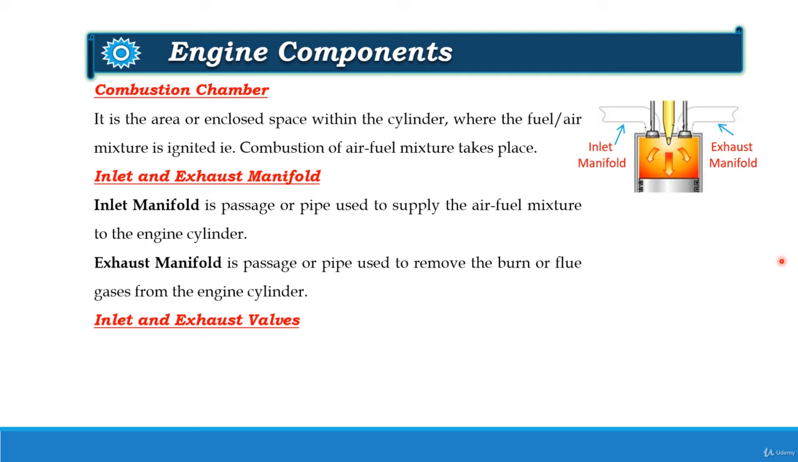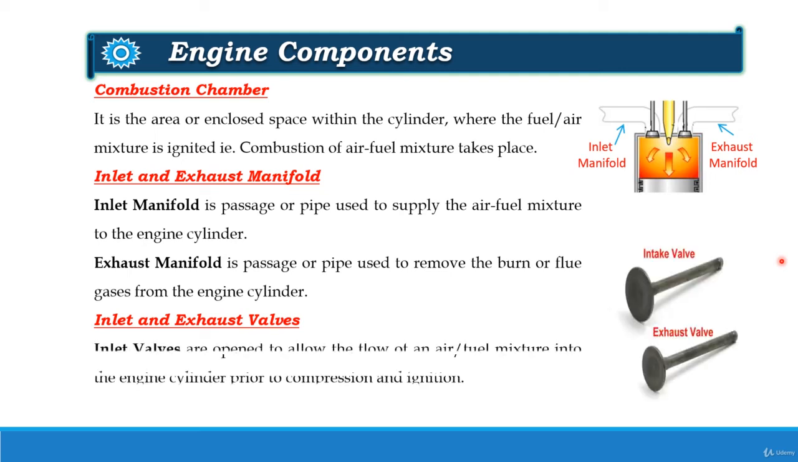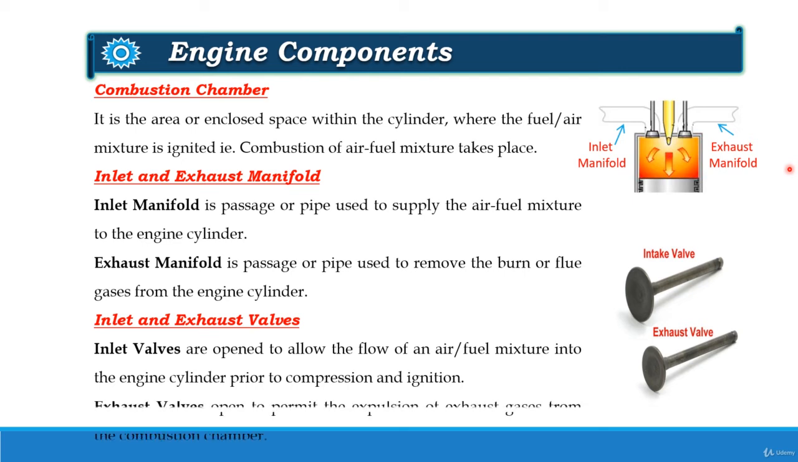Next is the inlet and exhaust valve. Inlet and exhaust valves are usually poppet shaped. You can see here it is the poppet shape, and the inlet valves are opened to allow the flow of an air-fuel mixture into the engine cylinder prior to compression or ignition, while the exhaust valves open to permit the expulsion of the exhaust gases from the combustion chamber. These are the inlet and the exhaust valve. Also, these inlet and exhaust valves are made of nickel chromium based steels.